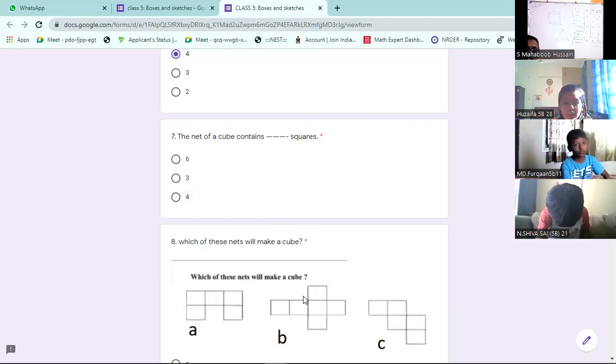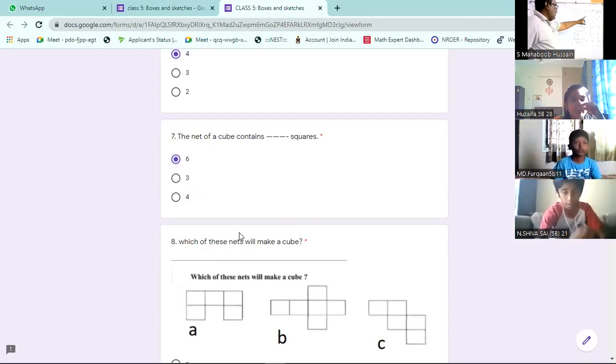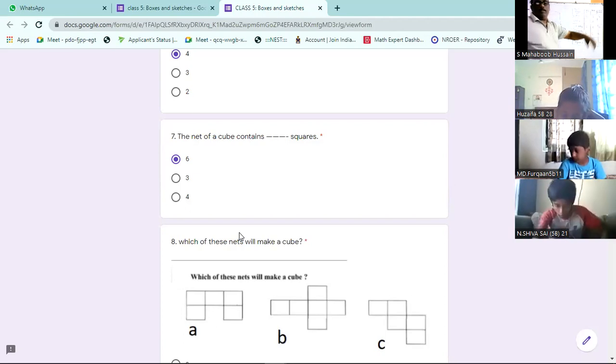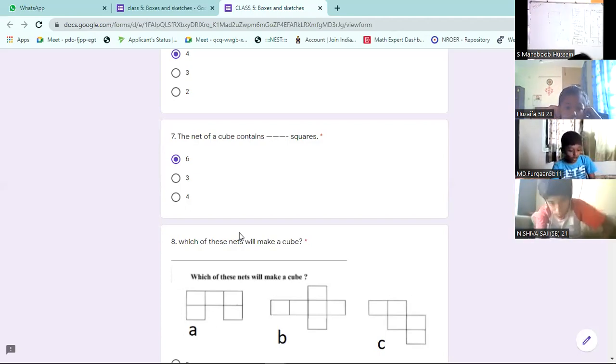How many small boxes are there? 6 boxes. They are nothing but faces. How many faces, those many squares. Seventh question, indirectly, how many faces of a cube? Cube has squares, cuboid has rectangles. So seventh one, a cube contains 6 squares.